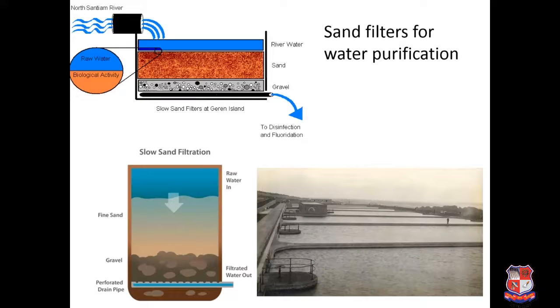So here this is the figure of typical sand filters. Generally the water which is coming will be passed through the first sand layer. Fine sand is provided at the top layer, then a medium size range, then gravel, and through the underdrainage system it will be transferred to the next unit. This is the aerial view of a few filter beds, and there are two types of filtration generally used, that is slow sand filtration and rapid sand filtration, and you will learn that in detail as a unit.